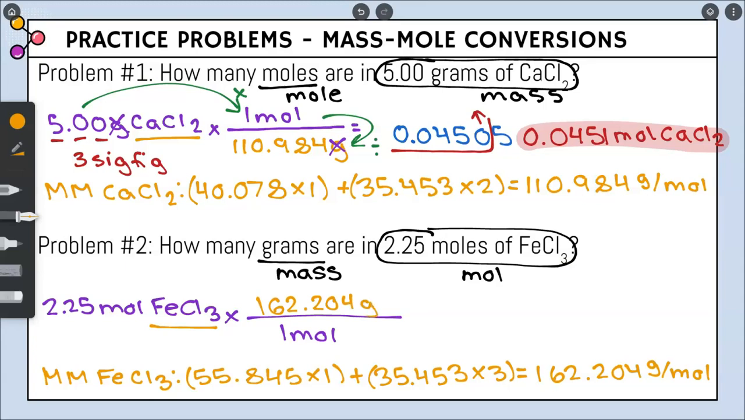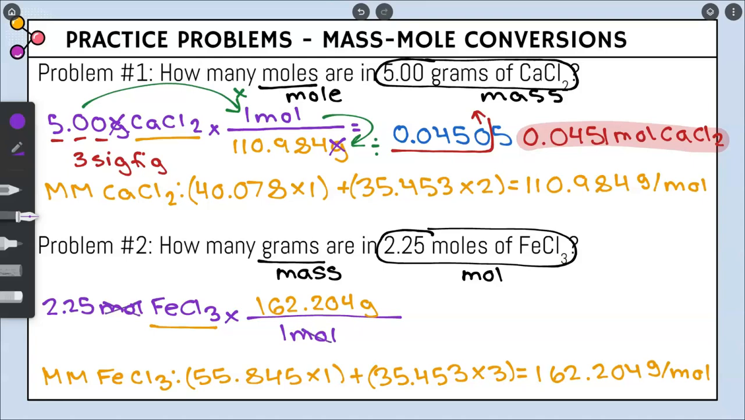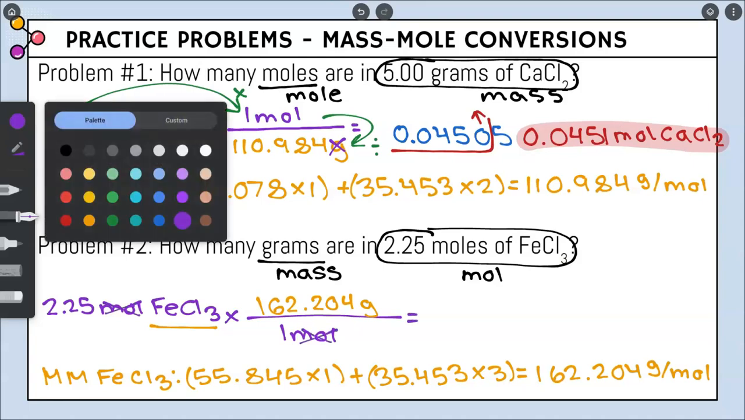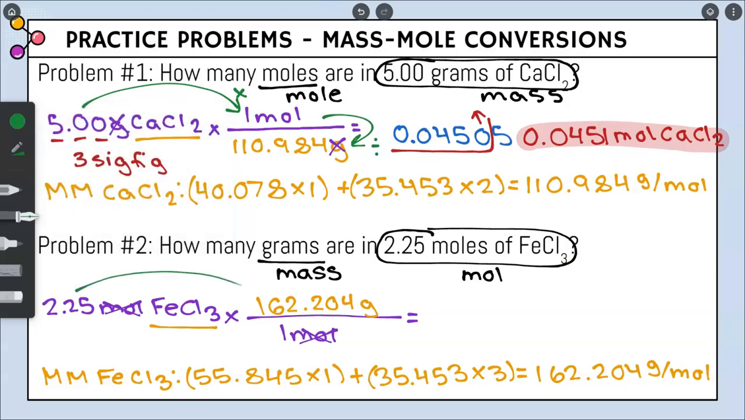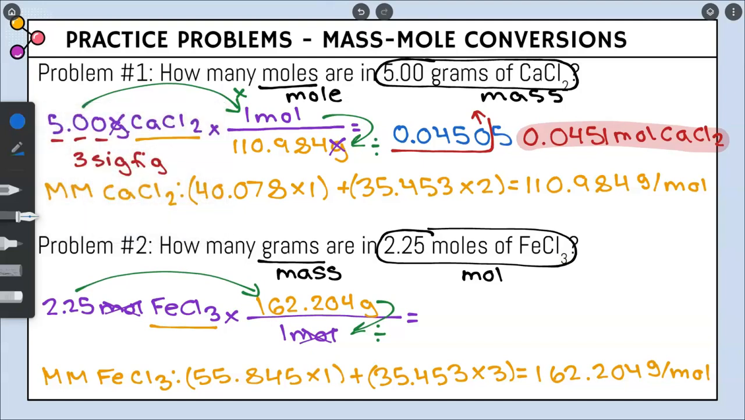0.204 grams. So looking at our problem at work, we have 2 moles, so both of those moles are going to cancel. And now we're good to solve it. So just like we've done before, we are going to multiply the top and divide the bottom. And when we do that, our calculator is going to give us 364.959, but again, we have to round.